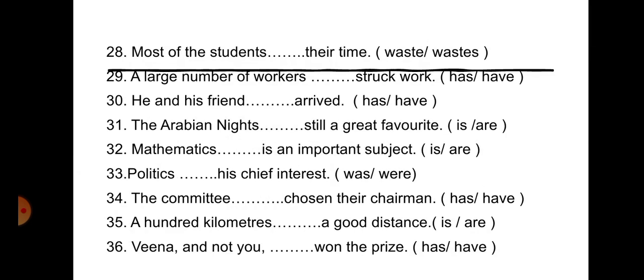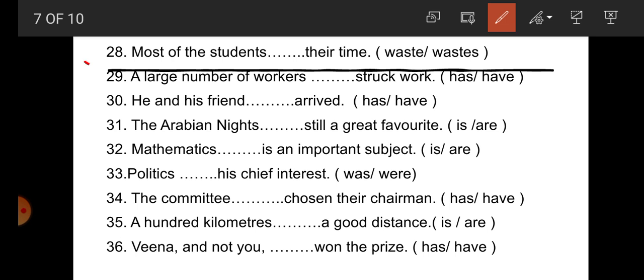Now number 28. Most of the students dash their time. So student, most of the students is a plural subject, that's why the verb must be plural. So here waste is a plural verb. 29. A large number of workers dash struck work. So a large number of workers, large number is always plural. So here have is correct, the plural verb have.